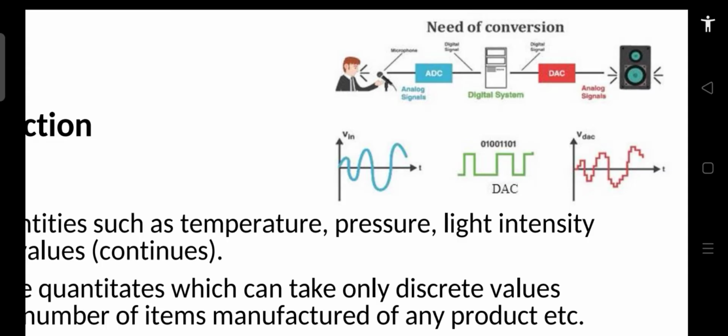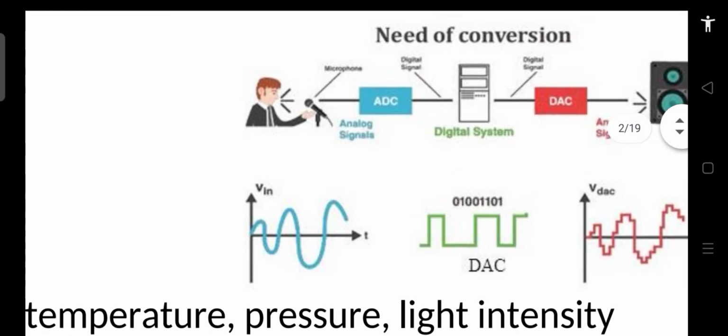For that we require a circuit which is called an analog to digital converter. An analog to digital converter is basically a circuit which converts the available analog signal to a digital signal. Let's say this is the analog signal: voice signals, temperature signals, or temperature variations in the day-to-day world. These are all analog quantities. The voice signal which you can see in this diagram is analog in nature.